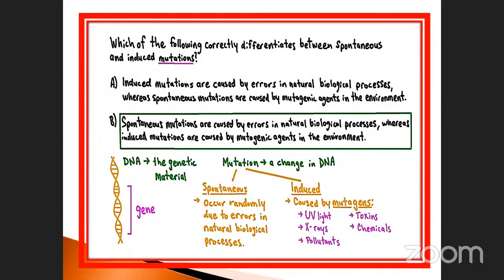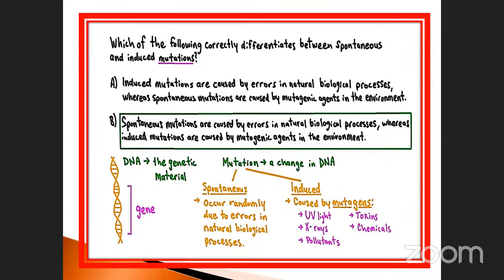So sometimes they may ask a question of this type also. Which of the following correctly differentiates between spontaneous and induced mutations? Listen here. Two points have been given here. First: induced mutations are caused by error in natural biological process, whereas spontaneous mutations are caused by the mutagenic agent in the environment.